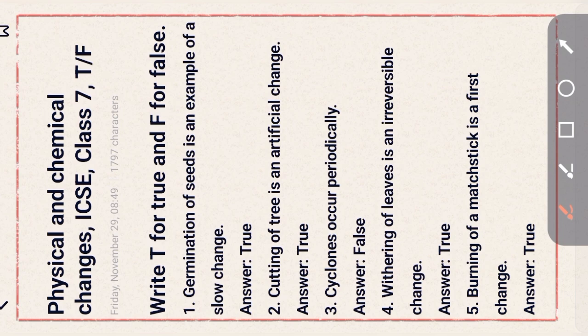Germination of seed is an example of a slow change. This statement is true. Cutting of a tree is an artificial change. This statement is true. Artificial means by human activity. Next part: cyclones occur periodically. This statement is false. Cyclone is an uncertain change.